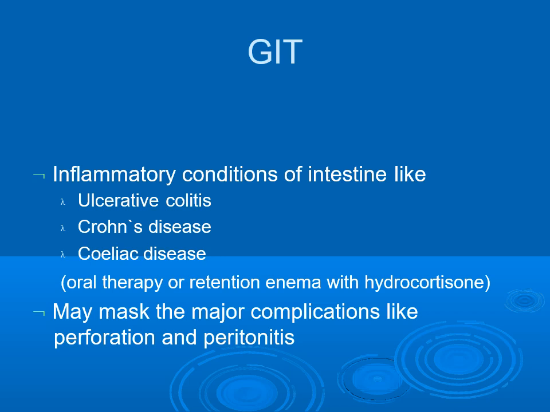Gastrointestinal tract. Steroids are used for various inflammatory conditions of the intestine like ulcerative colitis, Crohn's disease, celiac disease. Various oral steroids are used and retention enema is also used with hydrocortisone. One of the disadvantages of using steroids in these inflammatory conditions of the intestine is that they may mask the major complications like perforation and peritonitis.